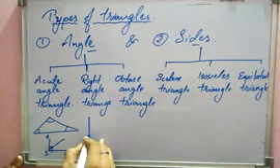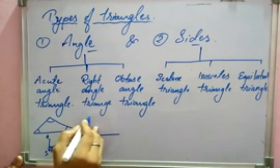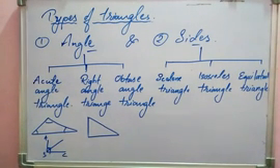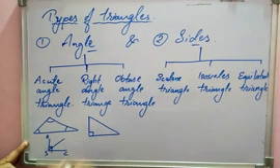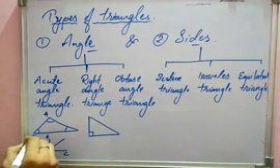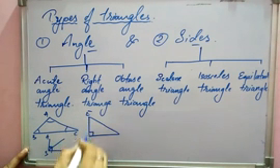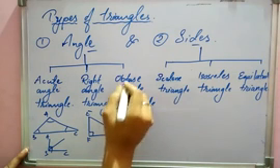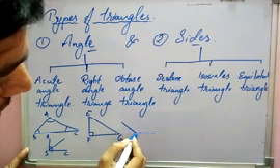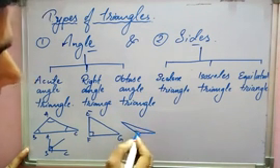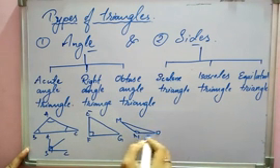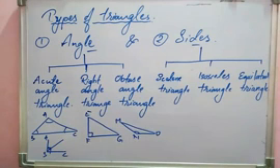For the right angle triangle, only one angle is 90 degrees, because we know that the sum of the angles of a triangle is 180 degrees. So only one angle can be 90 degrees in a triangle. Suppose A, B, C, let this be E, F, G. Then for the obtuse angle triangle, one angle should be greater than 90 degrees. M, N, O. So one angle is greater than 90 degrees.